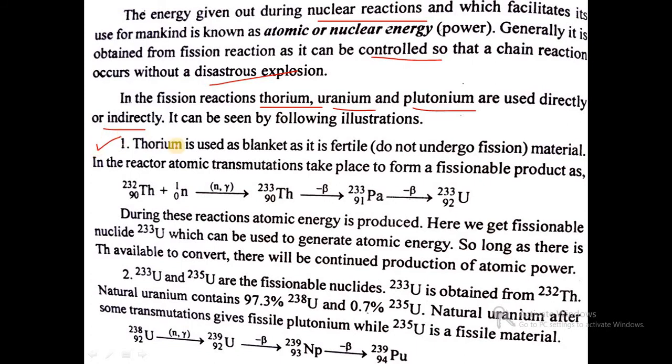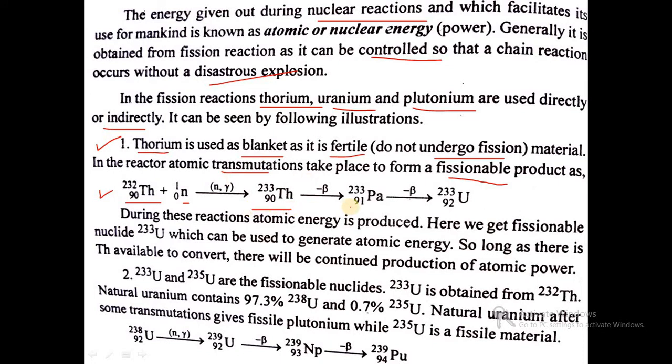First we will see about thorium. Thorium is used as a blanket, as it is a fertile material and does not undergo fission. Already we have discussed the fertile material. In the reactor, atomic transmutations take place to form a fissionable product. So thorium 232, which is initially a fertile one, when bombarded with neutrons